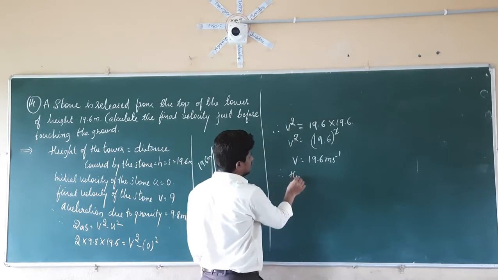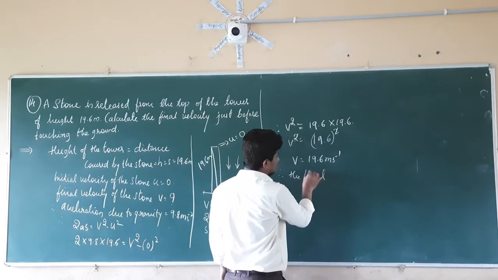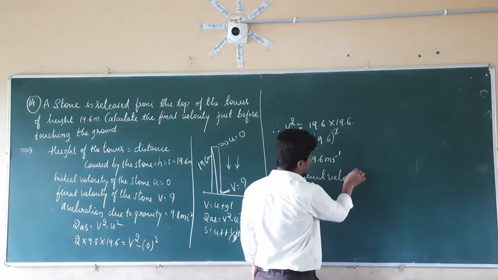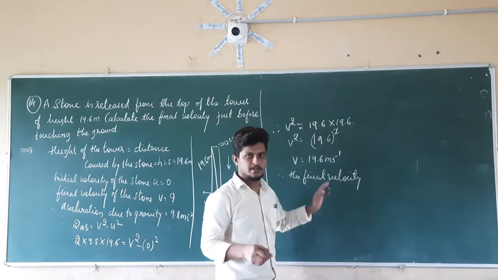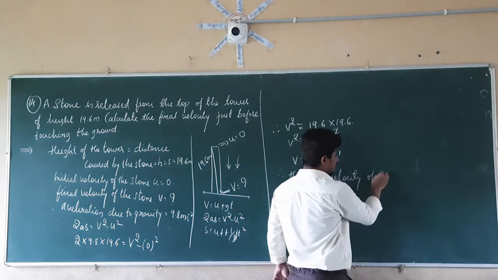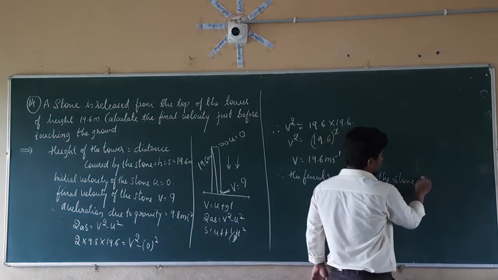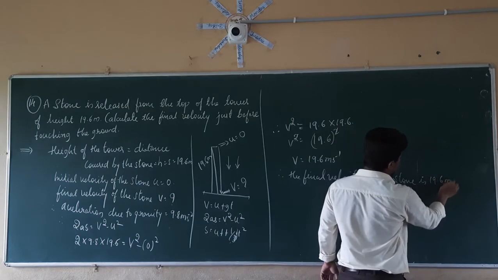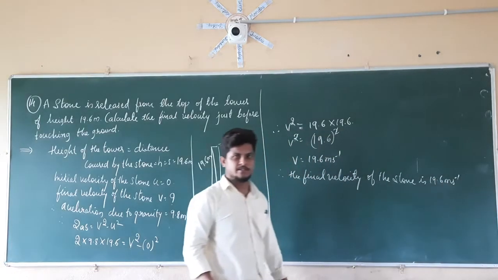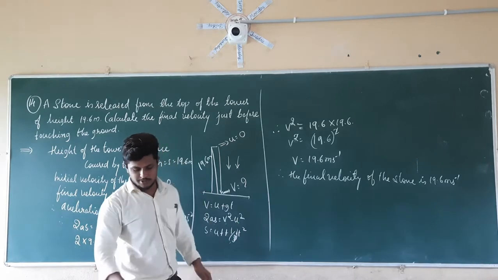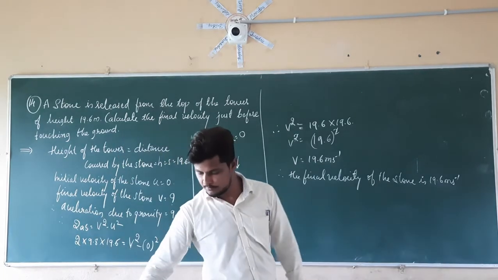Therefore the final velocity of the stone is 19.6 meters per second. So this is problem number 14.